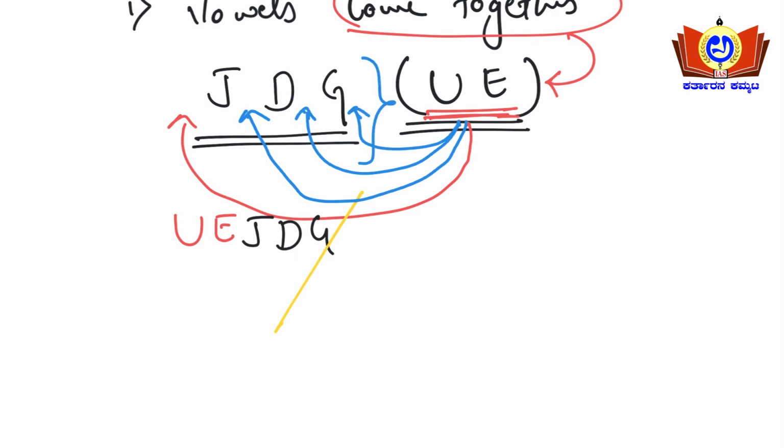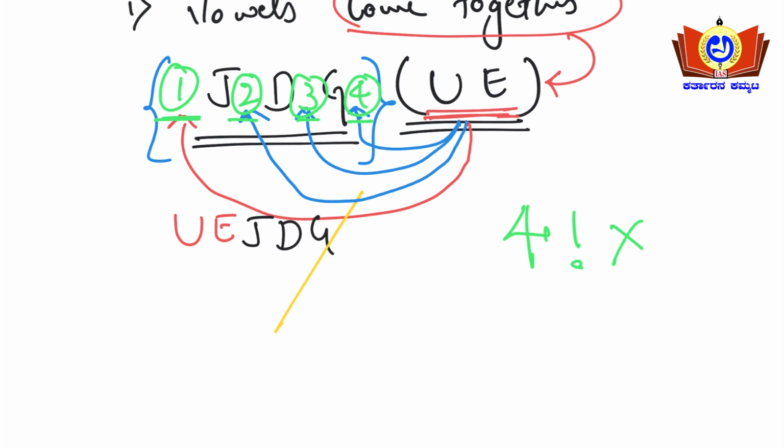So how many possibilities are there? First possibility, second possibility, third possibility, and fourth possibility. So spaces are there 1, 2, 3 and 4. So 4 possibilities are there, that is 4 factorial. Into this, U and E can be written as E U or U E also.